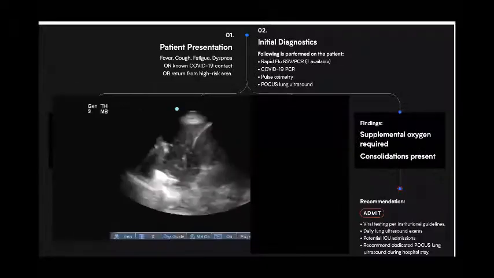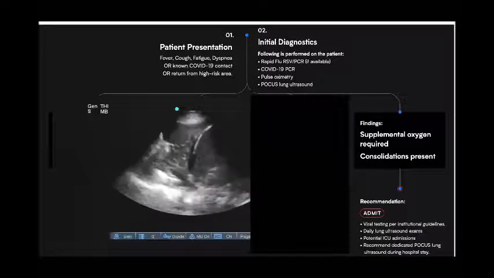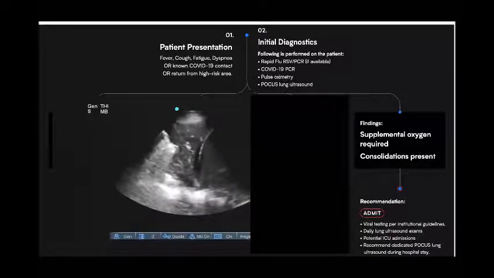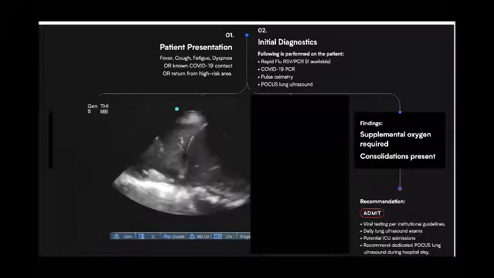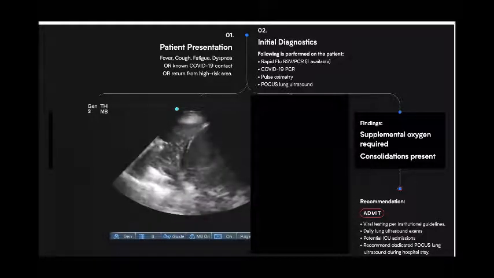Okay. If the patient lies in this subset, where consolidation is there and the patient is requiring oxygen, in these circumstances the patient should be admitted to a monitored ward or high dependency unit because the chances of deterioration are very high. So what should we do? We should do daily ultrasound or point of care testing in these patients.